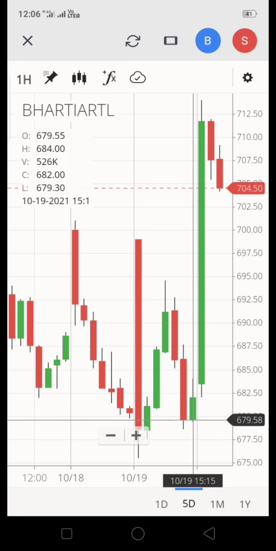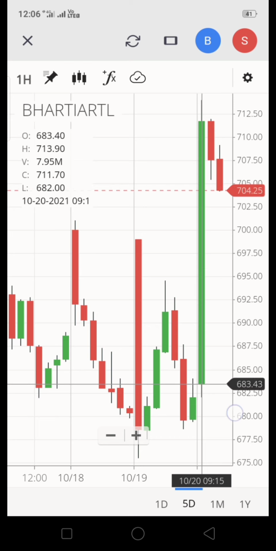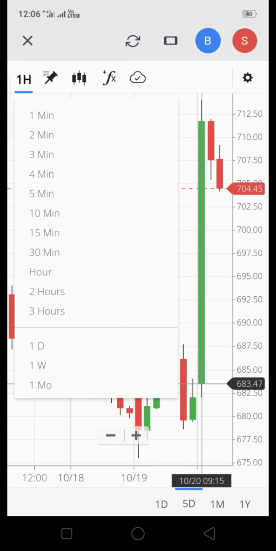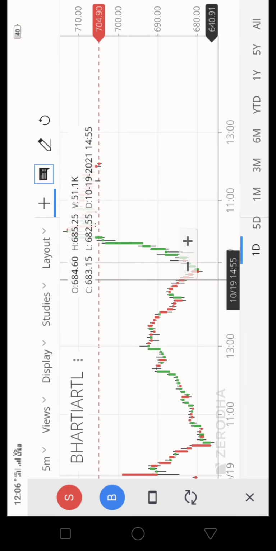Today it opened at 683. So there is a variation of 2 rupees and odd, a price change upward. That is why it is open high. So that is why it has taken a complete uptrend since morning, irrespective of market trend. It is changing to a high trend like this.